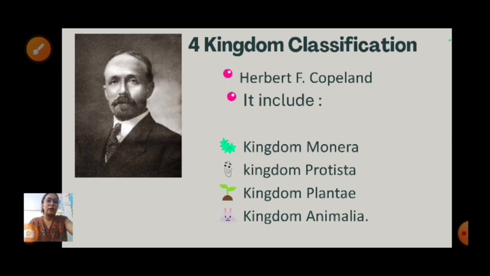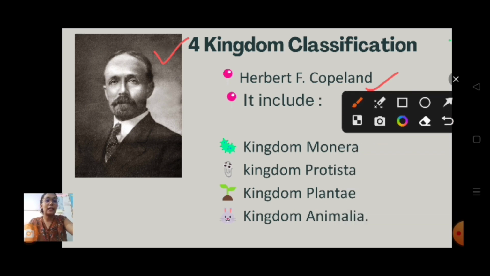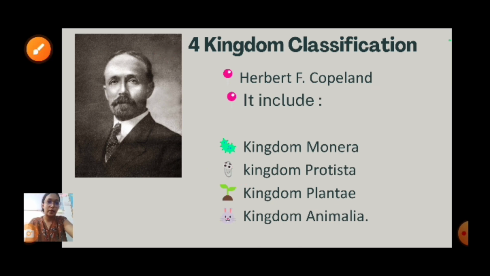Now the 4 kingdom classification, which was given by Copeland. What did he add here? Monerans. Monerans means all the bacteria. So he has given the 4 kingdom classification: kingdom Monera, where all the bacteria are; kingdom Protista, where all the algae are; kingdom Plantae, where all the plants are; and kingdom Animalia, where all the animals are. Getting my point? Okay, now moving on to the next slide.